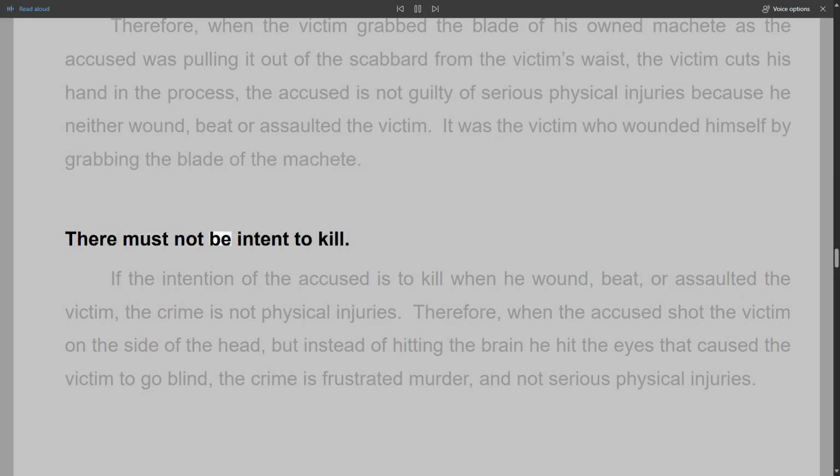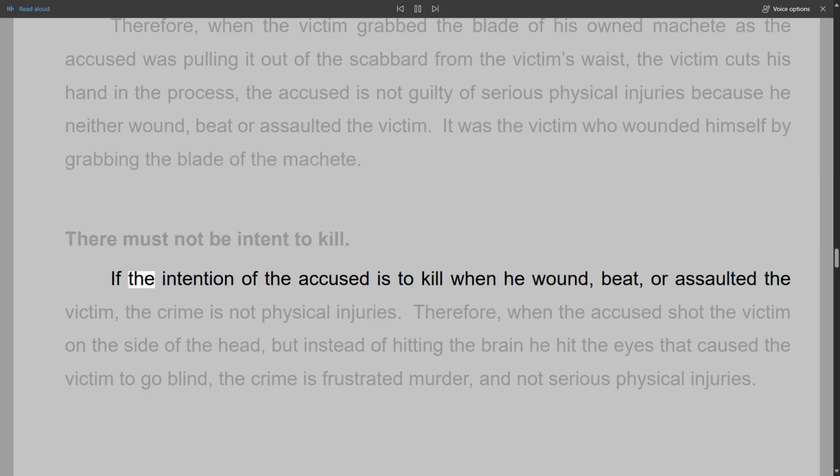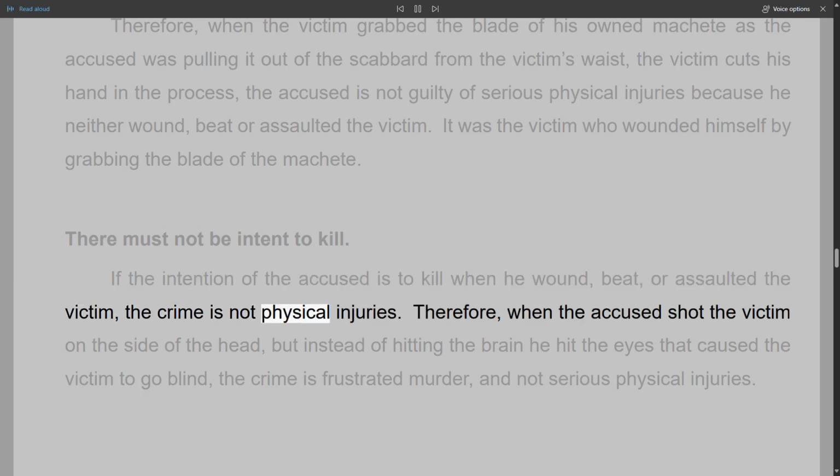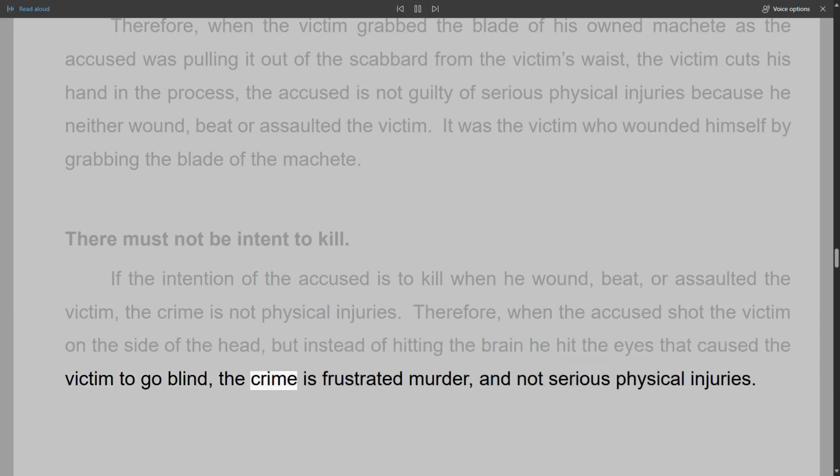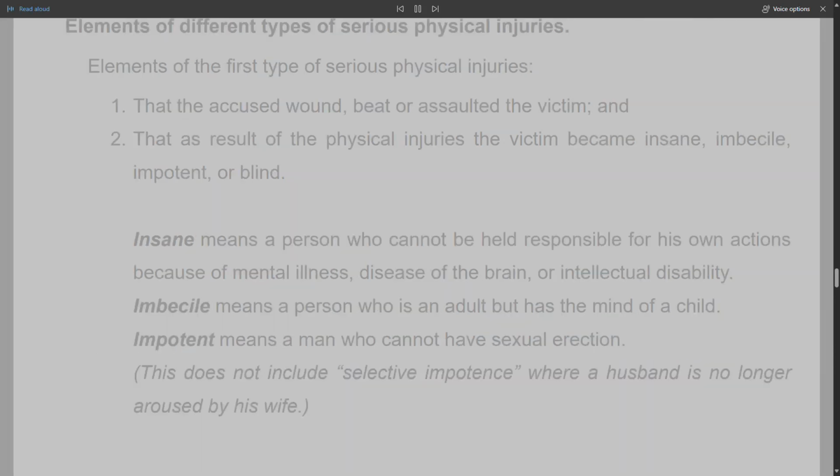There must not be intent to kill. If the intention of the accused is to kill when he wounded, beat, or assaulted the victim, the crime is not physical injuries. Therefore, when the accused shot the victim on the side of the head, but instead of hitting the brain he hit the eyes that caused the victim to go blind, the crime is frustrated murder, and not serious physical injuries.